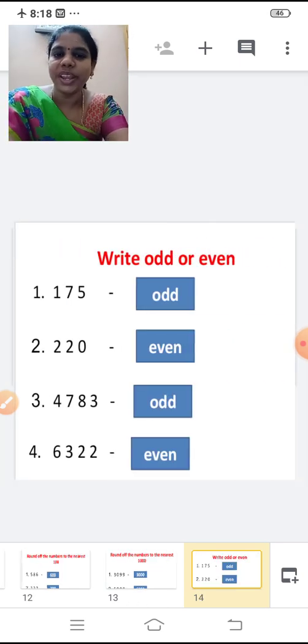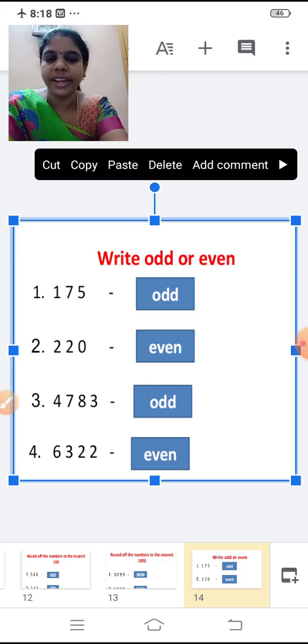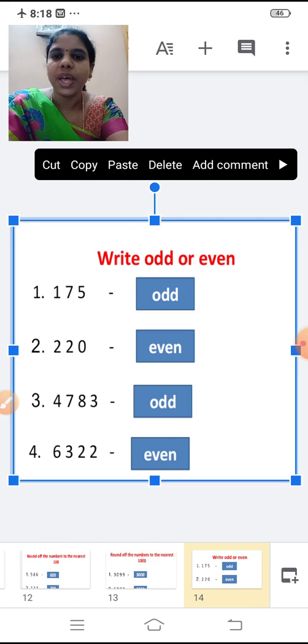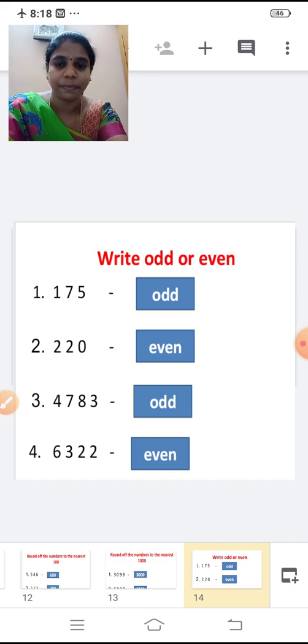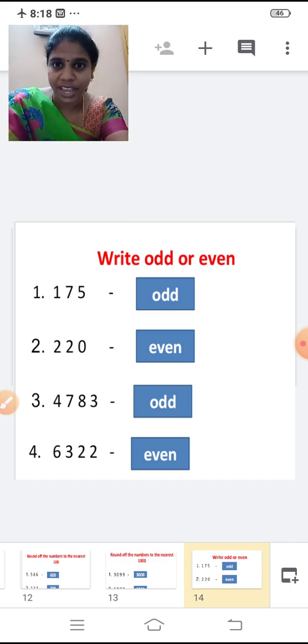Right, odd or even. 175. You are going to write whether it is an odd or even number. Yes. So 175, as it ends with number 5, it is an odd number. O D D. Write it odd. 175 is an odd number.